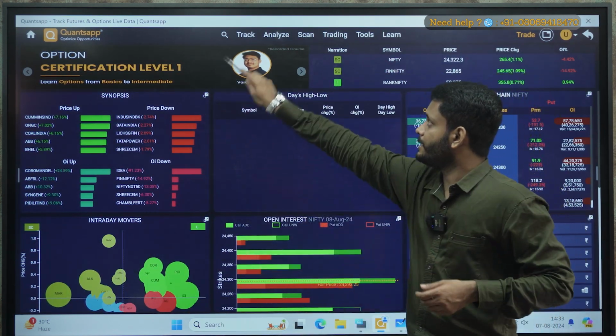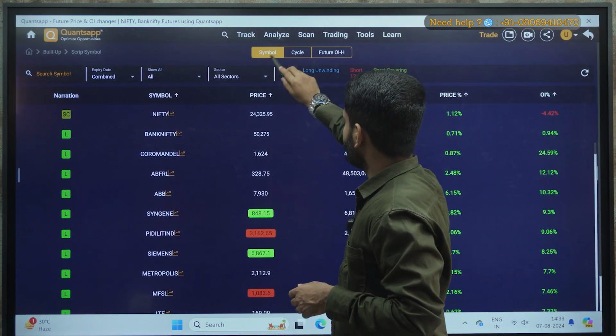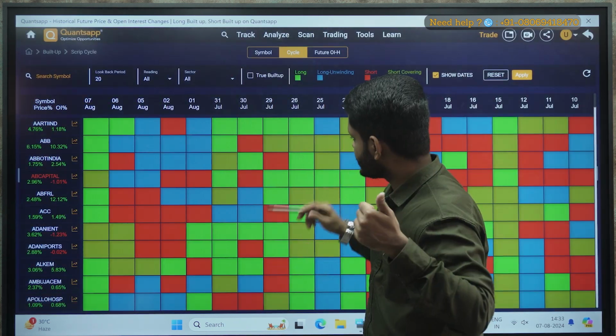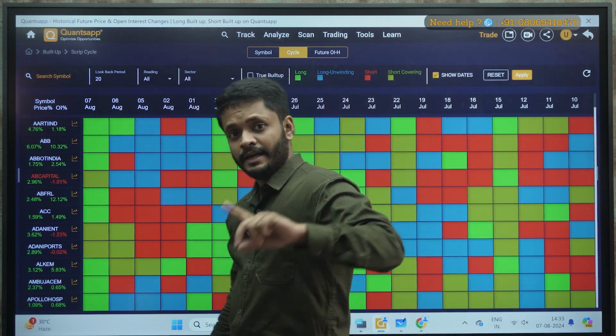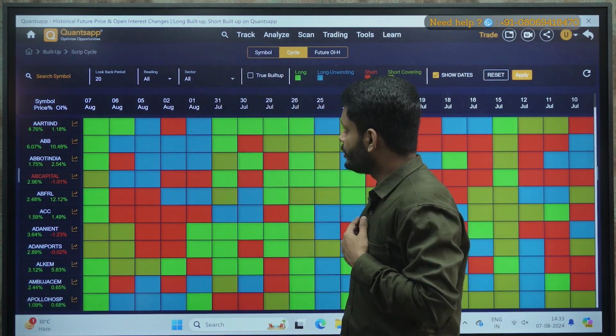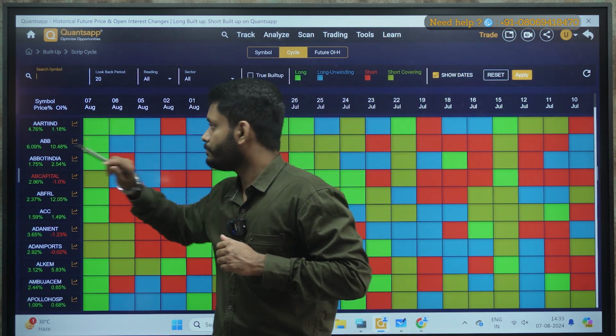Okay, now let's move on to yesterday's concept. Let me go to Track and go to the build up script symbol. Let me plot the cycle. Those who have watched yesterday's video will be able to relate to this, but those who haven't, kindly check yesterday's video and then get back to this video. Yesterday I told you based on cycles.